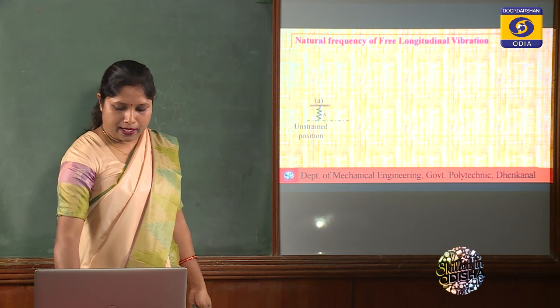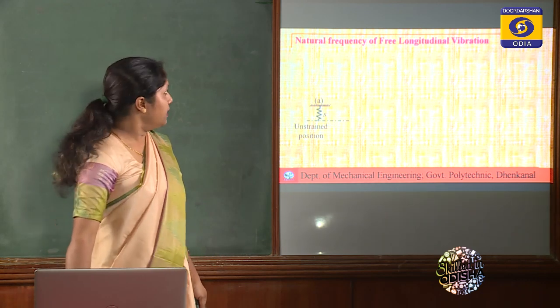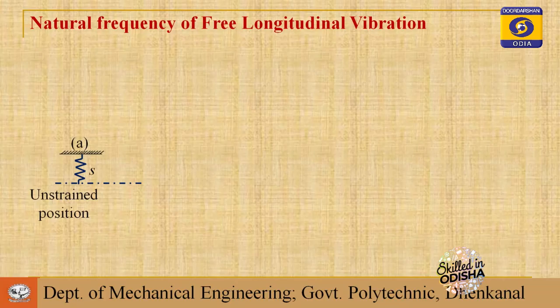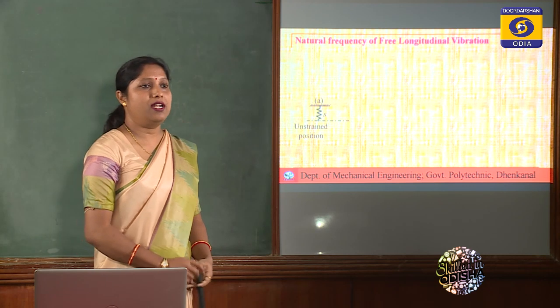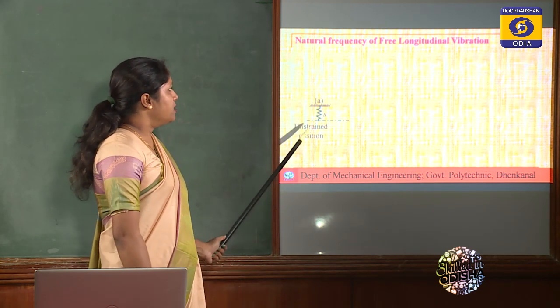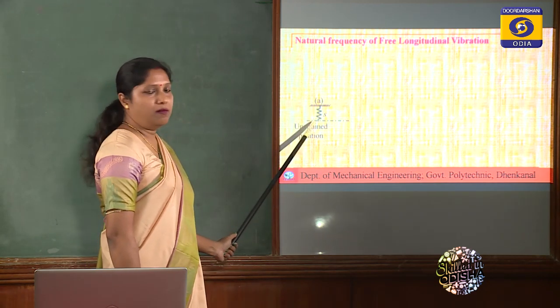So one derivation is there to get the natural frequency of free longitudinal vibration. Frequency matters a lot, how fast the vibration occurs, that matters a lot. So to find the frequency of free longitudinal vibration, let me consider a spring and mass system.